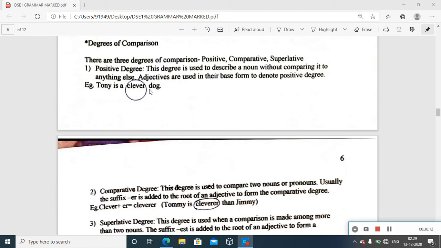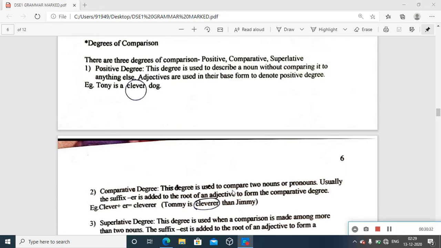No other dog is mentioned here. So definitely it is about the quality of the dog, the quality of this Tawny, this dog, that you are talking about. So clever is the term, but it is used in the positive degree because there is no comparison happening as such. Just think about the second type, that is comparative degree.